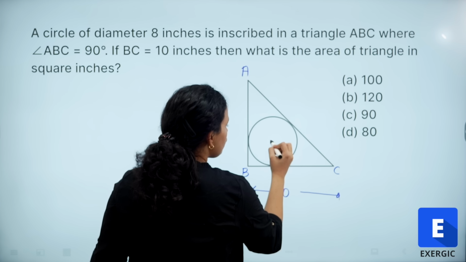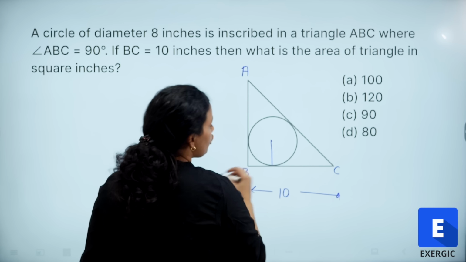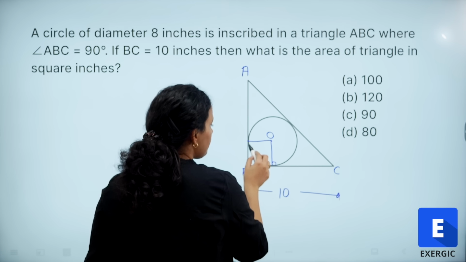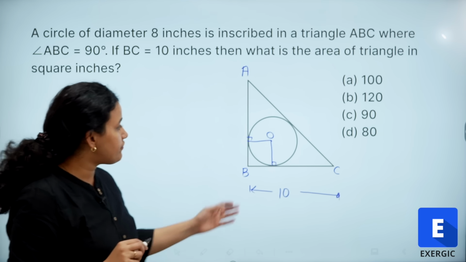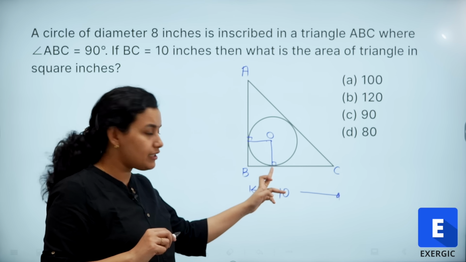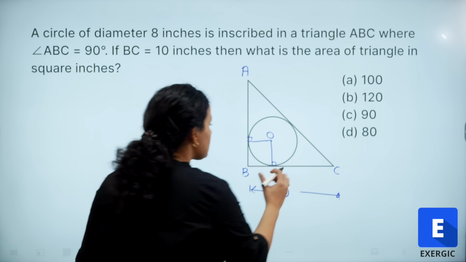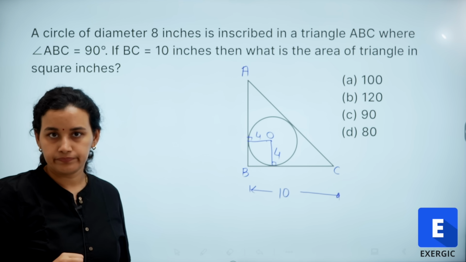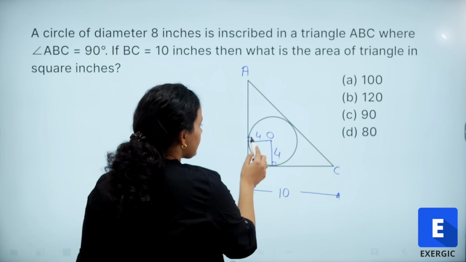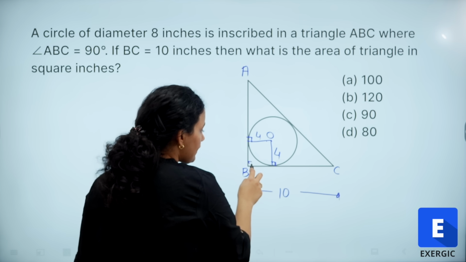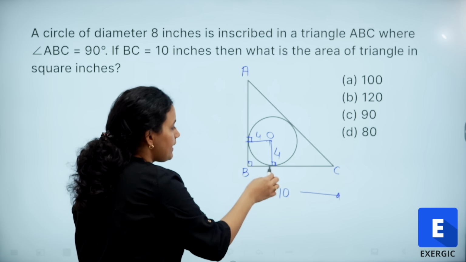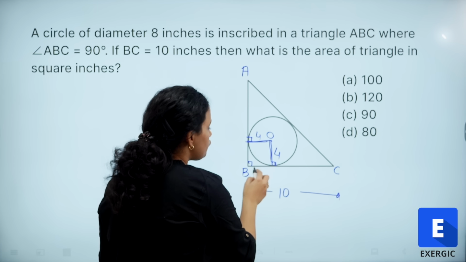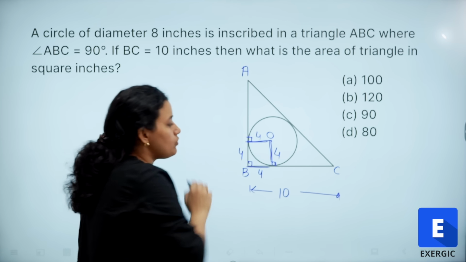So suppose this is the center of the circle, O, and I'm going to drop perpendiculars here. If I am drawing a perpendicular from the center to the tangent, it is going to be the radius, and I know the diameter is 8, so this is 4 and this is 4. Clear? These are right angle triangles. So this figure that I have got is a square. If this is 4, this is 4, then this is also going to be 4 units, this is also going to be 4 units.